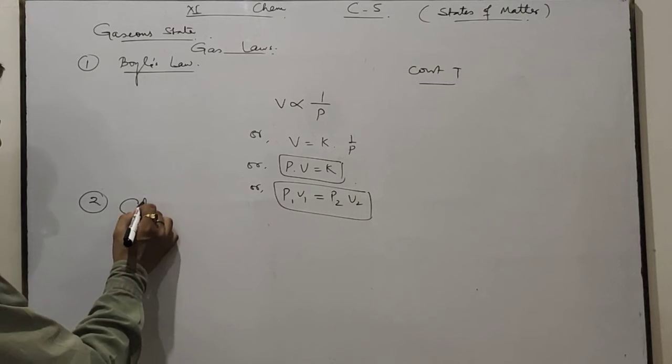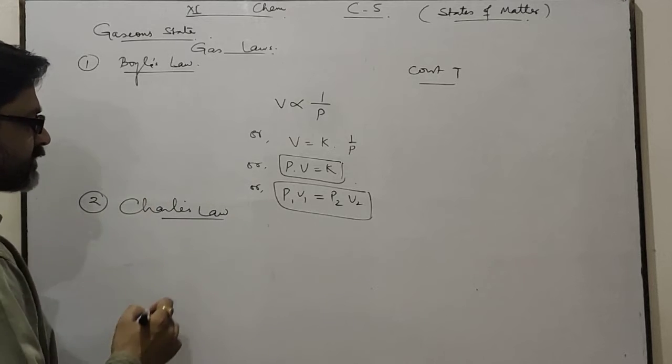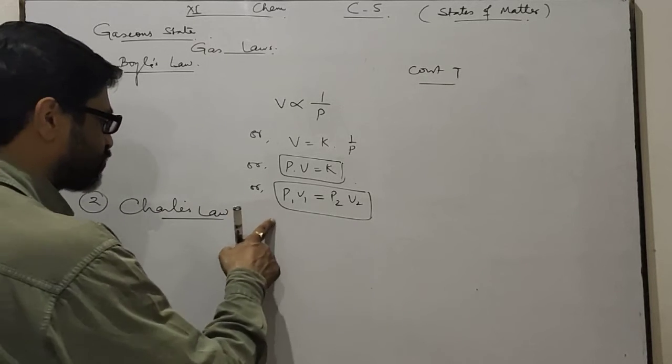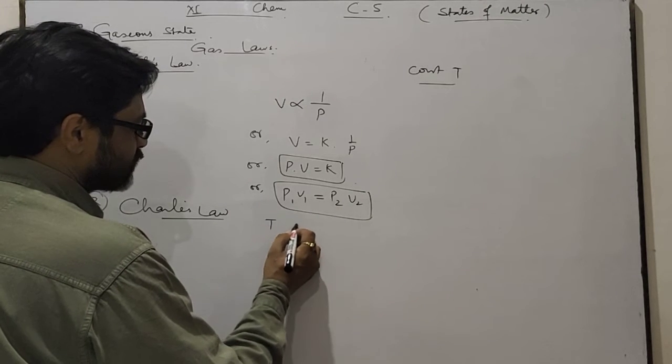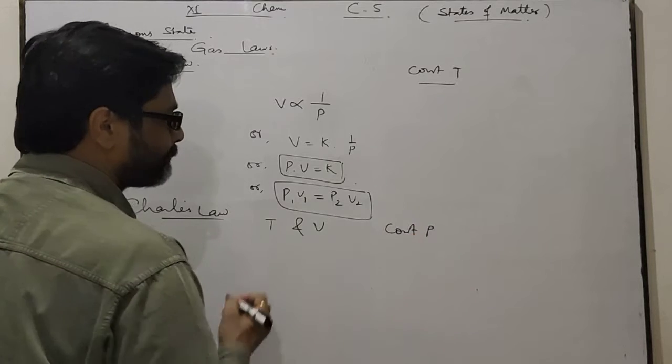Second one is Charles' law. Charles is the name of the scientist who gave the relationship between temperature and volume at constant pressure.